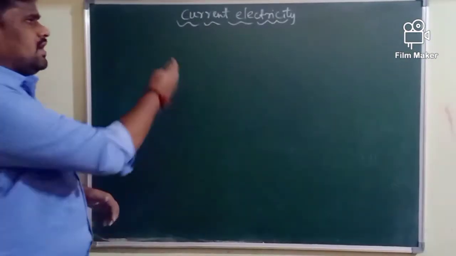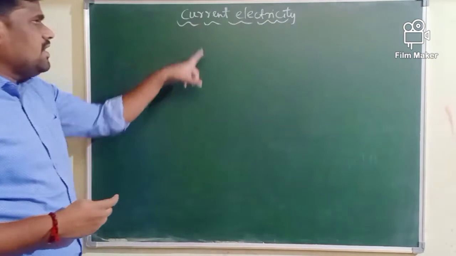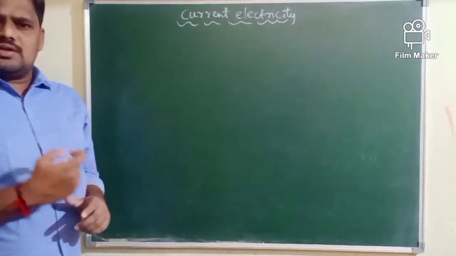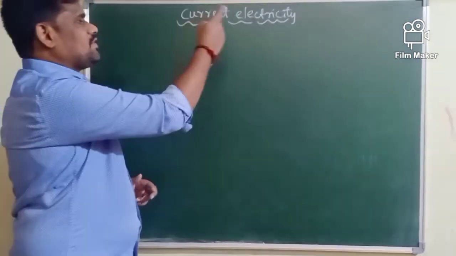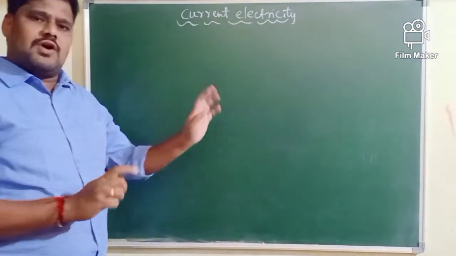Current electricity is also a lesson which comes under the branch called electrodynamics. In general, in current electricity, current stands for flow and electricity stands for charge. The flow of charge, or motion of a charge, we will call current electricity here.